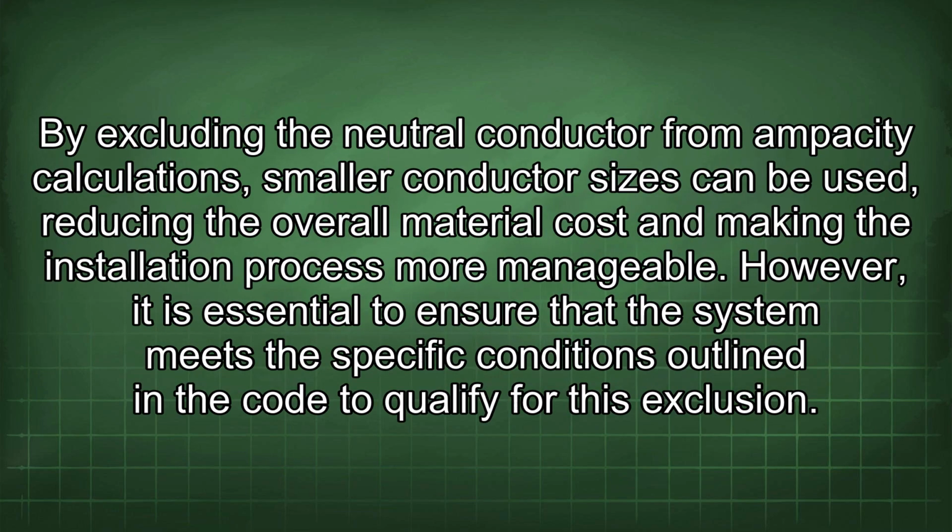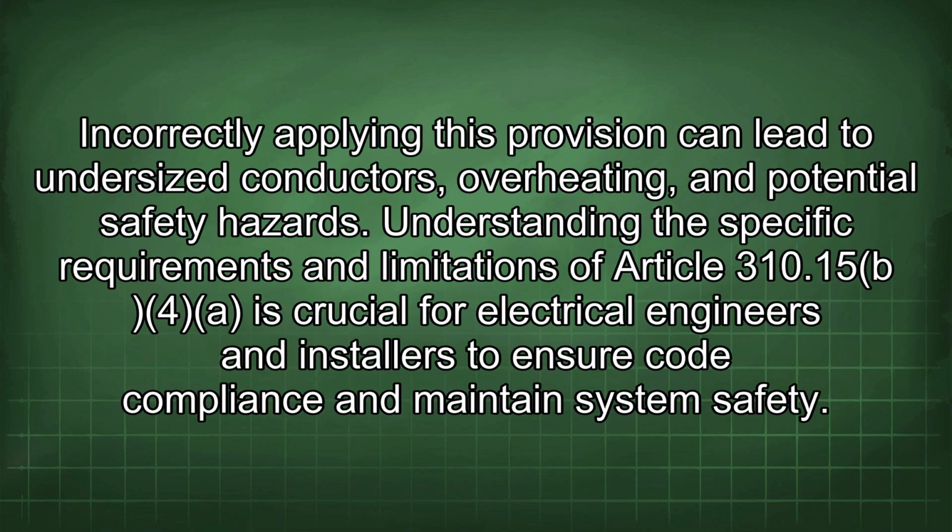By excluding the neutral conductor from ampacity calculations, smaller conductor sizes can be used, reducing the overall material cost and making the installation process more manageable. However, it is essential to ensure that the system meets the specific conditions outlined in the code to qualify for this exclusion. Incorrectly applying this provision can lead to undersized conductors, overheating, and potential safety hazards. Understanding the specific requirements and limitations of Article 310.15(B)(4) is crucial for electrical engineers and installers to ensure code compliance and maintain system safety.